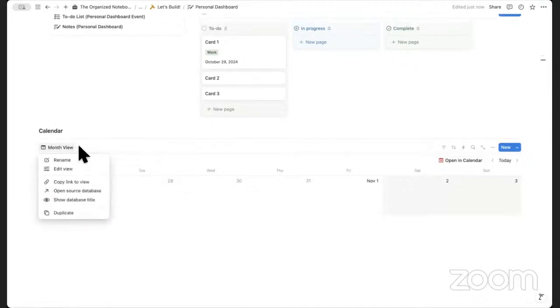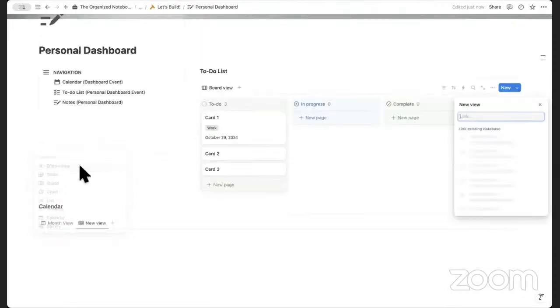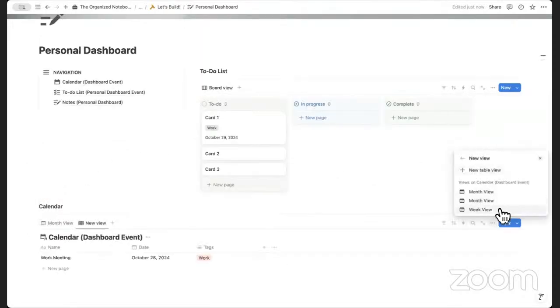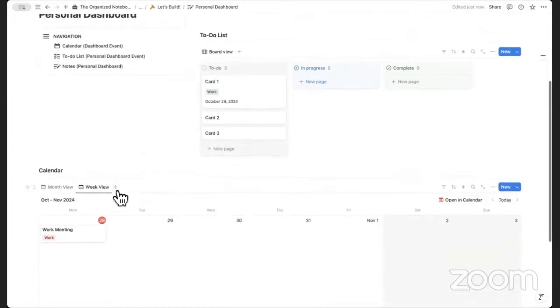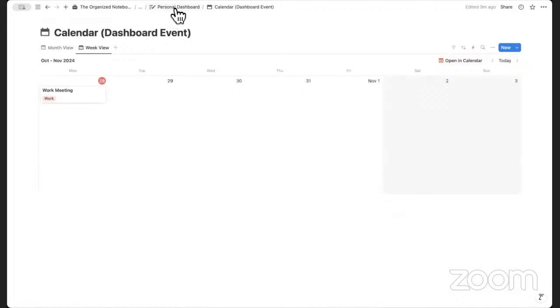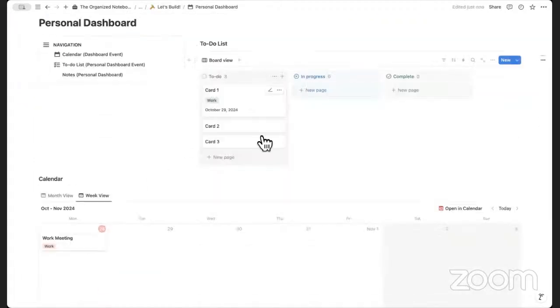Then we can add a new view like this in week view. Hide database title. So now we have the two databases reflected here. Anything you change here is going to be directly inside of here as well. So this is kind of like a synced and linked view of these things.